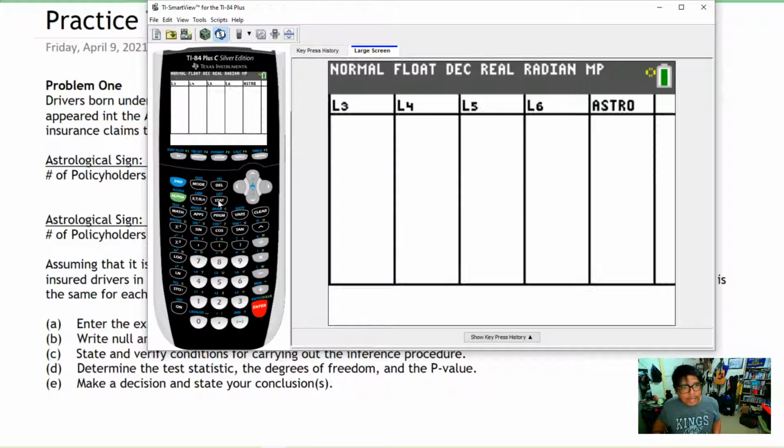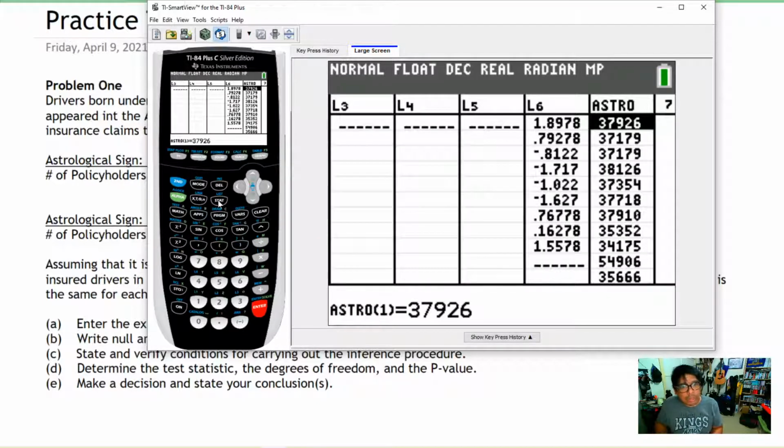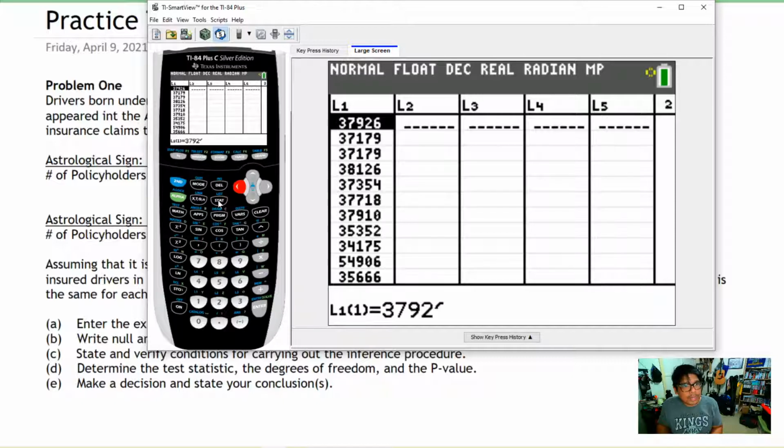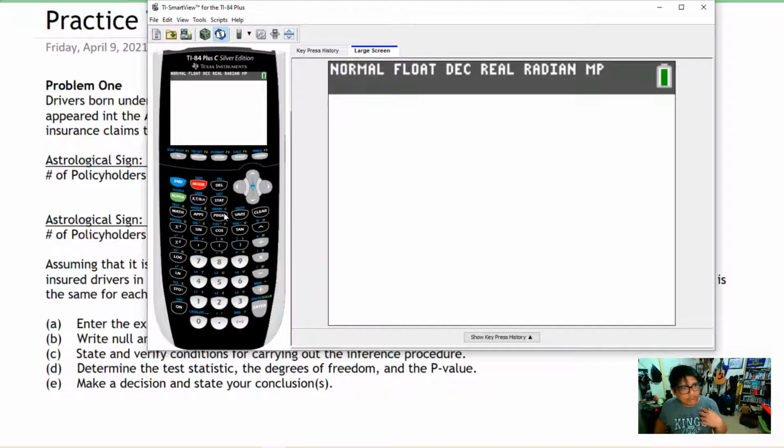So I've gone ahead, I've put all of those policyholders under a list. These are all in list 1 here. Those are all of the policyholder amounts. We can see right over here, this is our Capricorn sign. So how many policyholders do we have? You can add that together with your spreadsheet if you're using a spreadsheet.